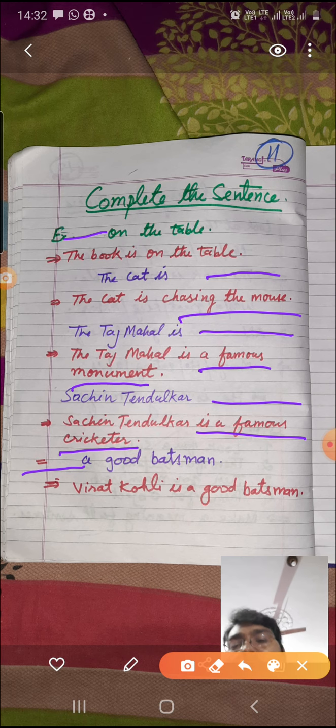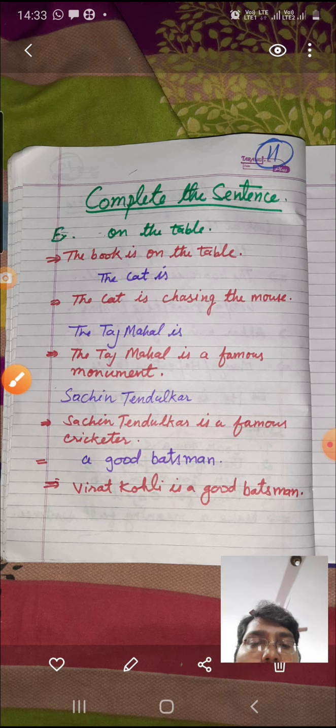Virat Kohli, or you may write your own, any other, Sharma, whatever. Any cricketer, if it is a batsman, then you can write the name: Virat Kohli, or Yuvraj Singh, or whosoever, Virender Sehwag and all that. Okay, and Irfan Pathan, or whosoever you like, you can make your own choice. It's up to you. So you can easily complete these sentences. I hope it is clear to you.